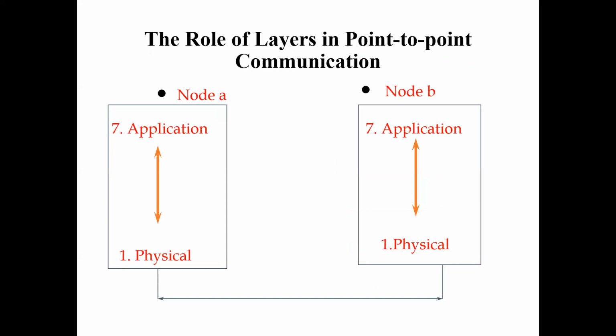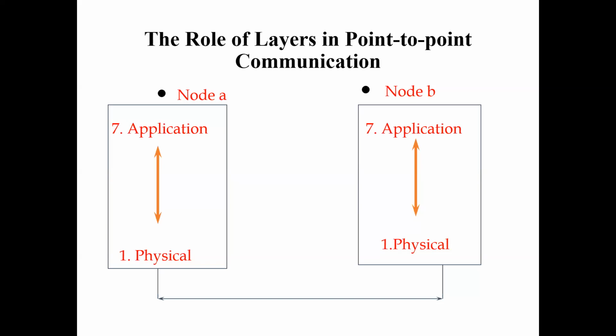In point-to-point consideration, the application layer communicates directly to the physical layer and the physical layer to the application layer. There is no other communication between node A and node B, because there is no other network or subnet. So node A only communicates with node B, and there is only physical to physical transaction, through the application, presentation, session, transport, network, data link, and physical layers.